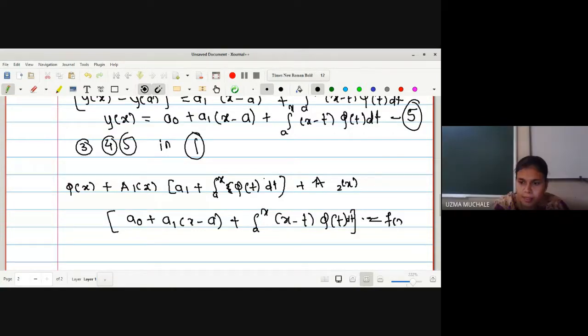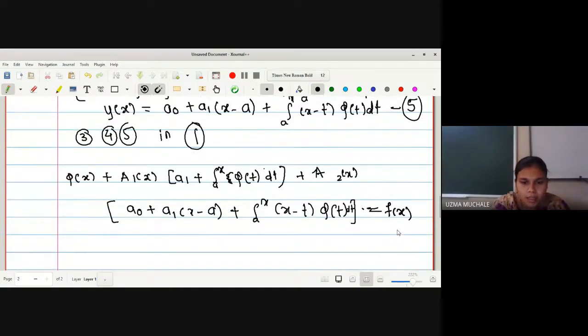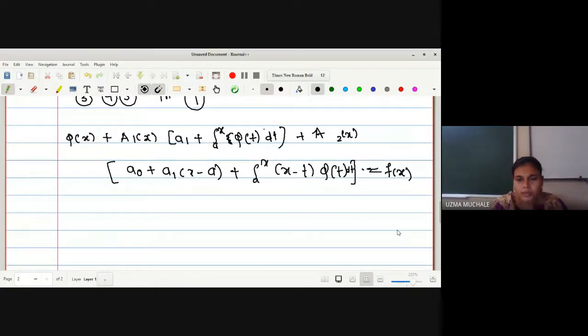f of x. Correct. Now we have to rearrange the terms, or solve in such a way that we can get some compact form for this equation, right? So what we will do first is write down this equation in the form of phi of x is equal to. Okay.